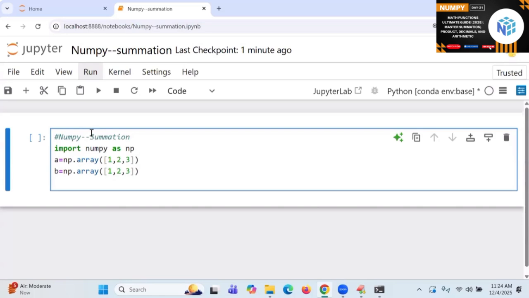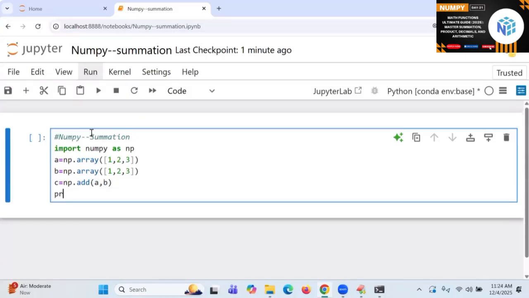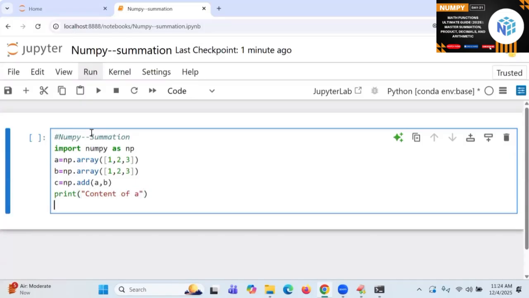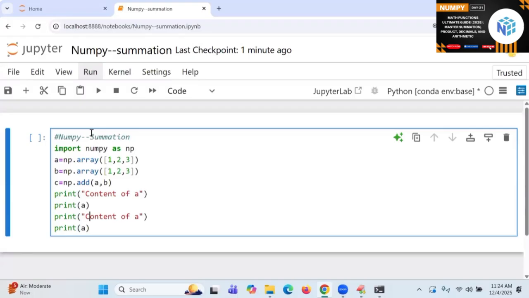Here I'm going to write C is equal to np dot, what is the function name? add of A comma B. Here I am writing the content of A, students. Content of A. Then content of B. Come on, answer. Tell me. Already completed that.